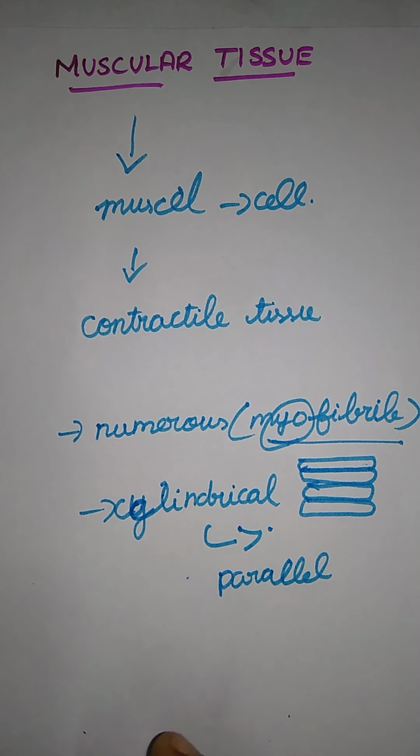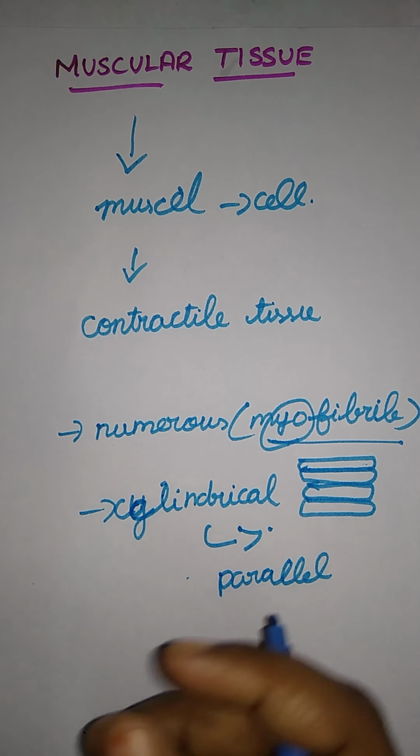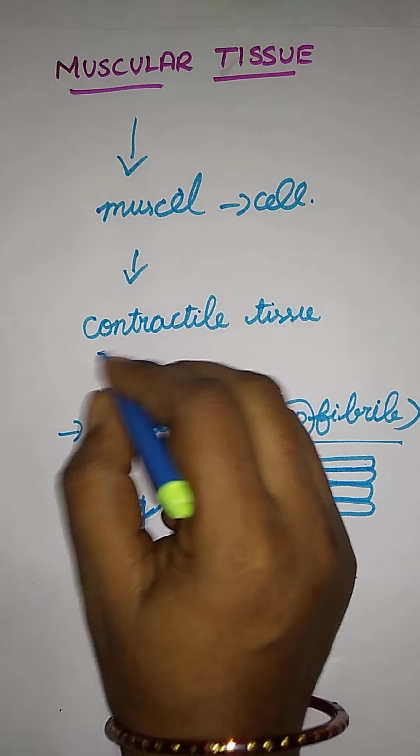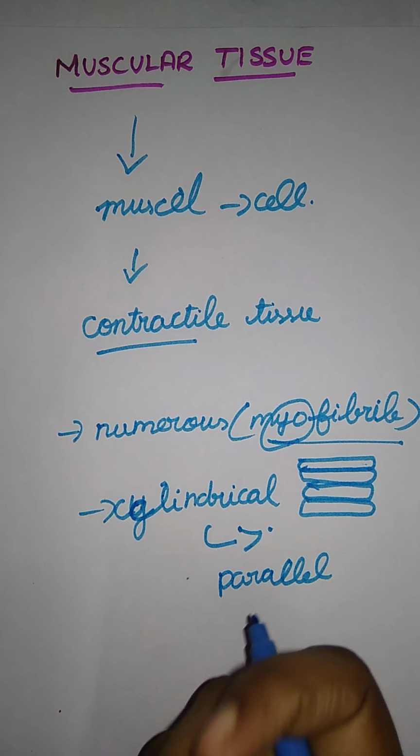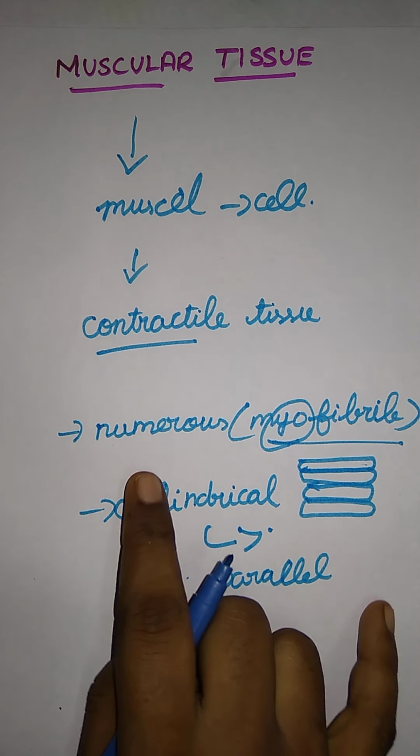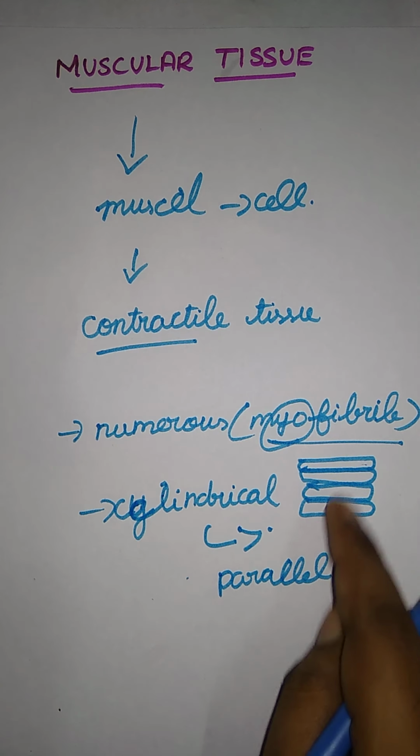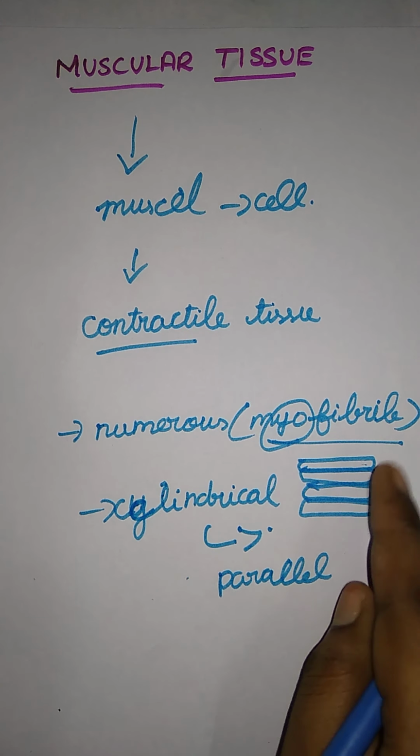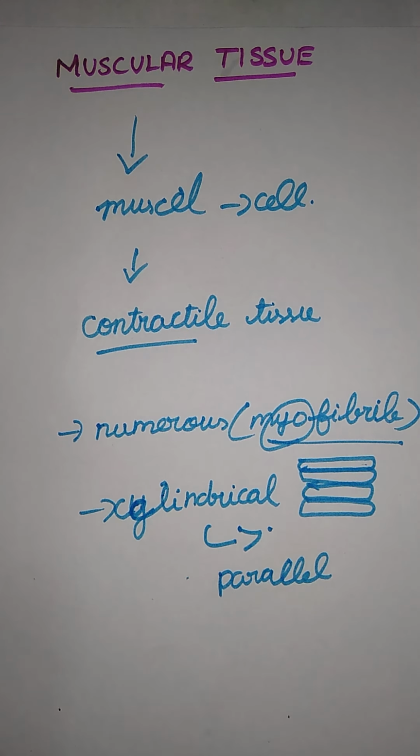Here, what did we see first? In muscular tissue, the muscles are cells. They are contractile tissues, they are given some contraction movement, and here they have numerous myofibril muscles. They are cylindrical in structure and arranged parallel to one another.